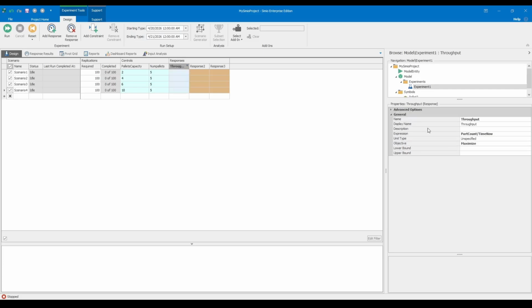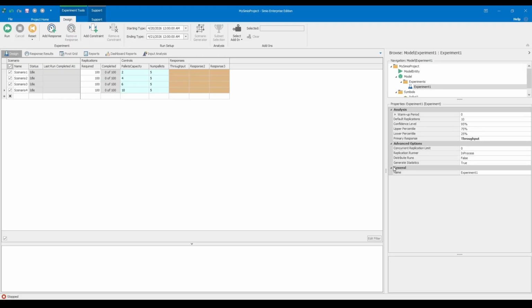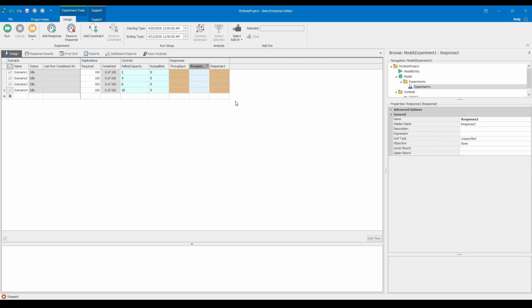Once our dynamic properties and state variables are fully integrated, we transition to the Experiments tab to evaluate the system's performance. In this environment, we define our primary responses, which act as our key performance indicators to ensure we meet the design criteria.